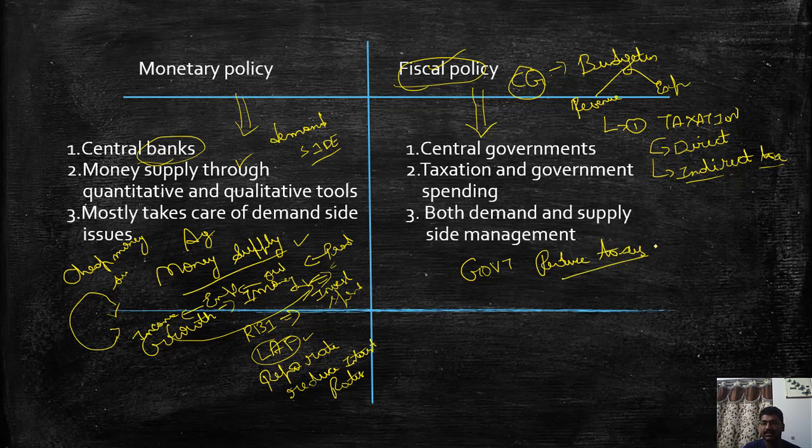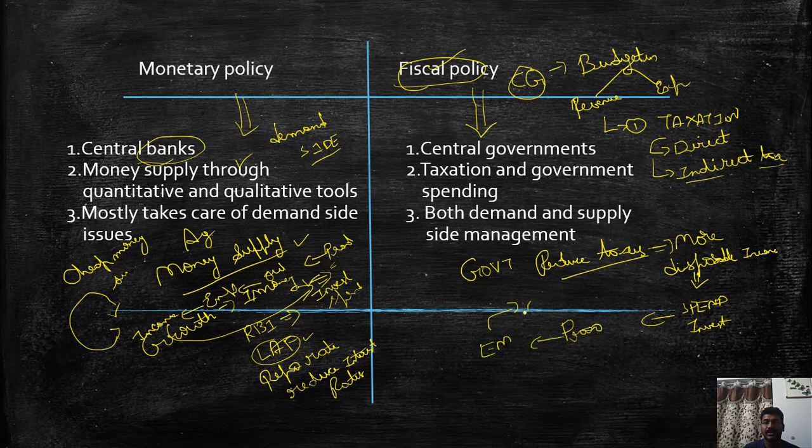So by the reduction of taxes, what will happen? People will have more disposable income, isn't it? So with more disposable income, they spend, they invest, which leads to the companies increasing production and employment.